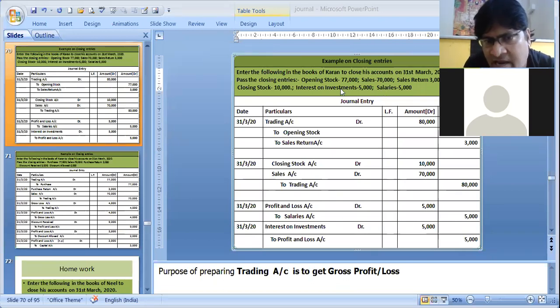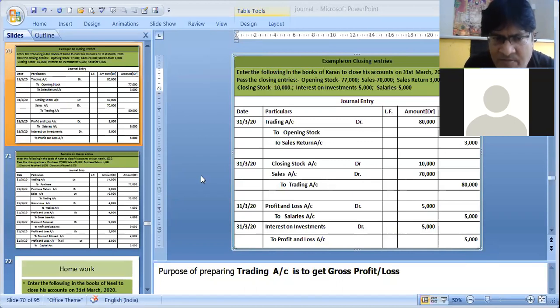One more item is given, interest on investment. This is an indirect income. When you got the income, you wrote cash to interest on investment. Now you are closing interest on investment. So interest on investment account debit to profit and loss account. That is 5,000. If you notice over here again, profit and loss account credit is 5,000, debit is also 5,000. That means our expense is only 5,000 and our income is also 5,000. Net income means indirect income and indirect expense are also the same. So there is no question of net profit in this sum.